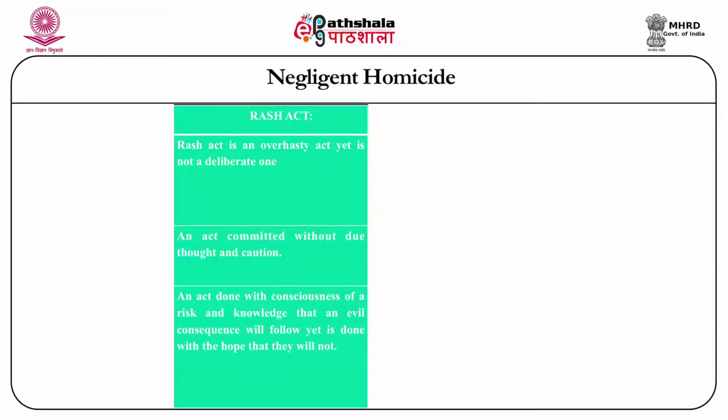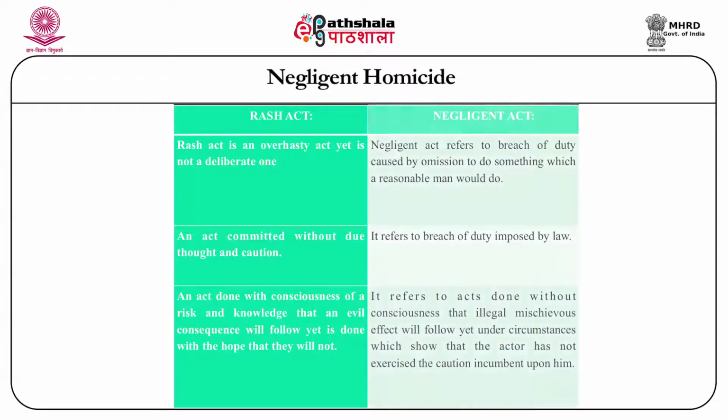However, he has knowledge of the risk that is associated with the task that he is undertaking. That is, he knows that the act which he is doing is riskier and can result in certain injury or even death, yet he, by foreseeing that risk, in fact overlooks it and takes up that riskier act and ends up committing the offence of negligent or rash homicide.